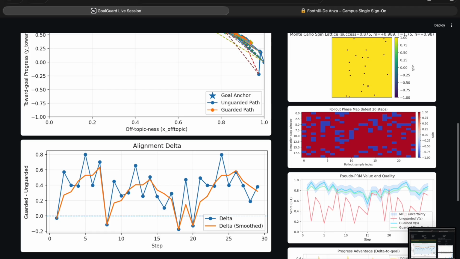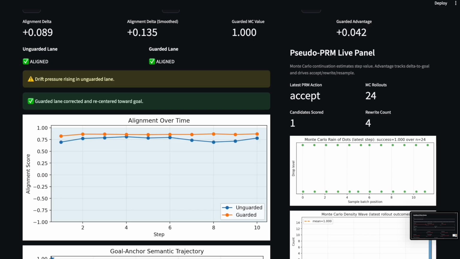The guarded agent runs through 6 math layers every single step. So basically, goalguard is an infra layer that has 6 math layers built into it. So we have the cosine similarity layer, which compares the response embedding with the goal embedding, the trajectory projection layer, which shows how much we are moving toward the goal versus sideways away from it, a drift gate that classifies